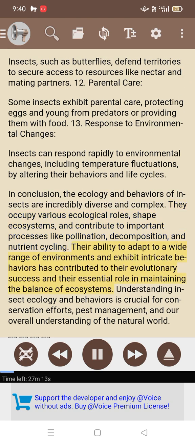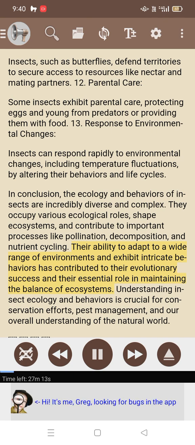Their ability to adapt to a wide range of environments and exhibit intricate behaviors has contributed to their evolutionary success and their essential role in maintaining the balance of ecosystems. Understanding insect ecology and behaviors is crucial for conservation efforts, pest management, and our overall understanding of the natural world.